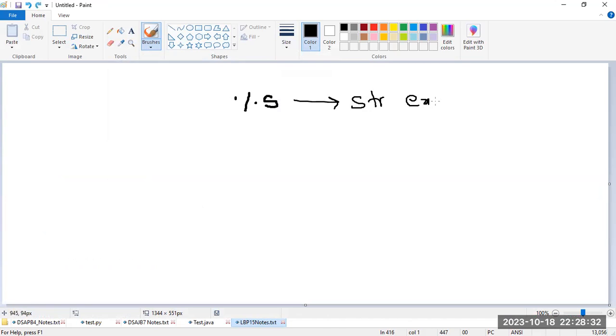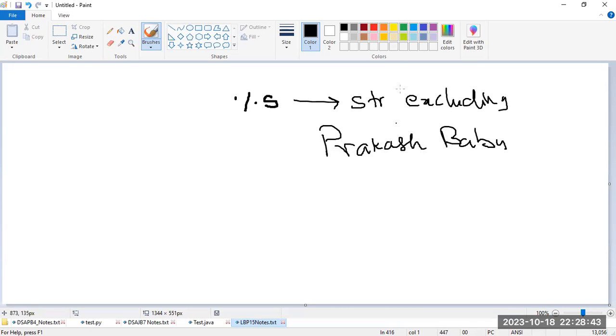So if your input is Prakash followed by Babu, it will take only Prakash. It is not going to take Babu. That is the problem with percentage s.